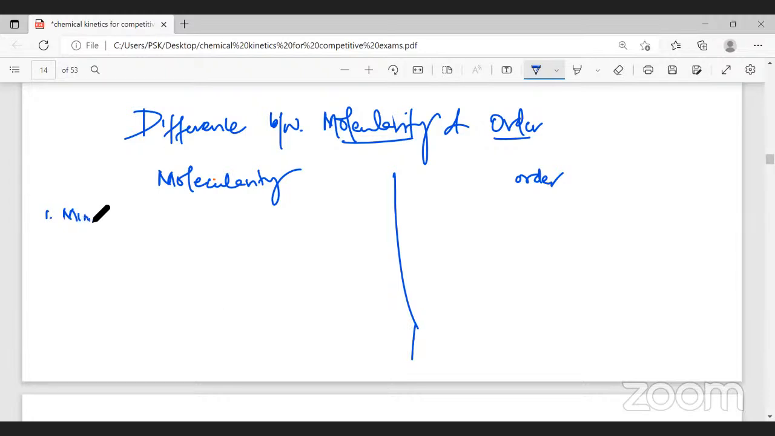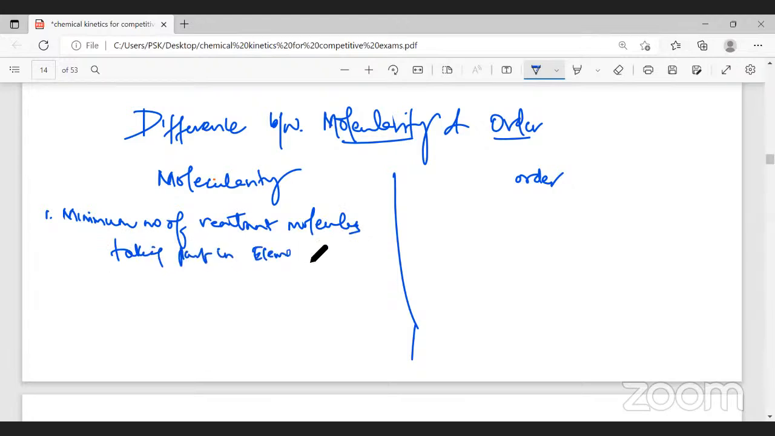Minimum number of reactant molecules taking part in the elementary reaction. The definition itself.